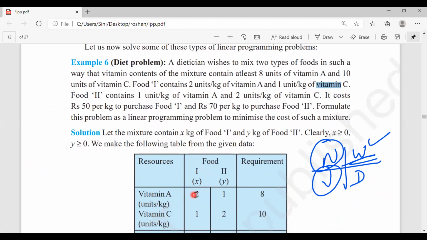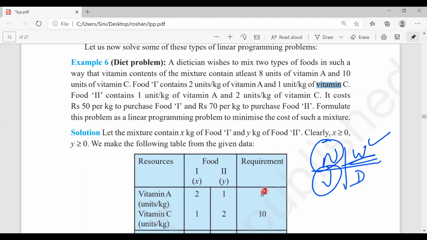Food 1 contains how many units of vitamin A? 2 units of vitamin A. And food 2 contains how many units of vitamin A? 1 unit of vitamin A. 2 and 1. Got it. Correct. Next thing, sorry, food 1 contains 2 units of vitamin A and 1 unit of vitamin C. So put the 1 here. Food 1 contains how many units of vitamin C? 1.